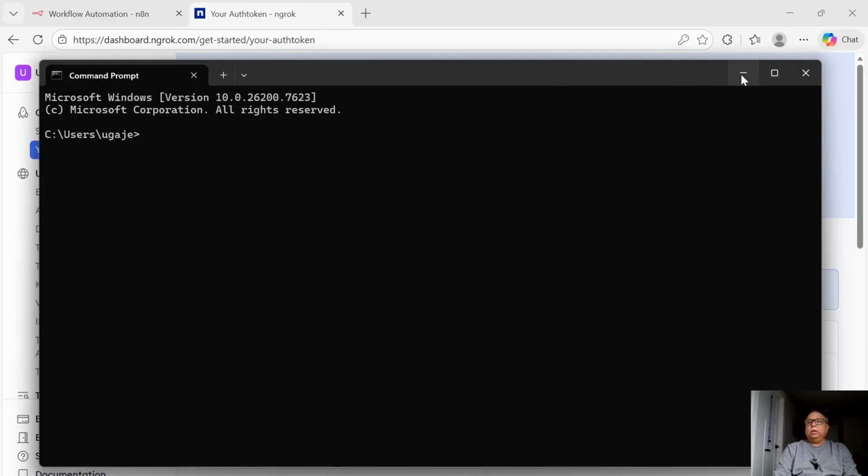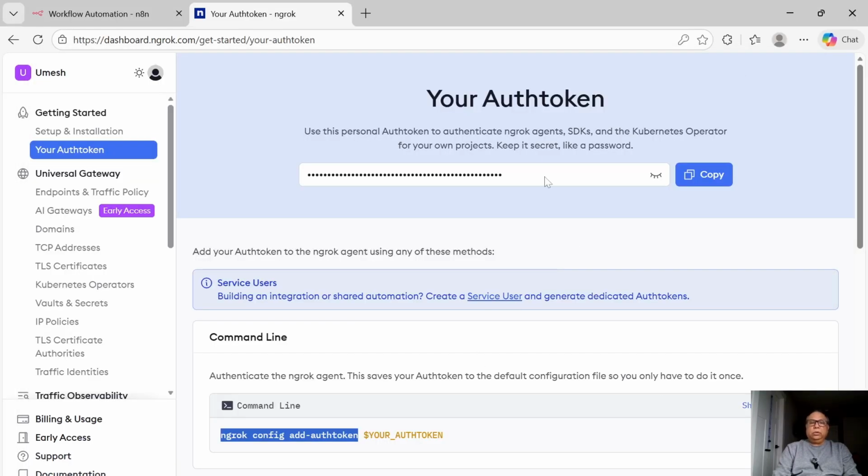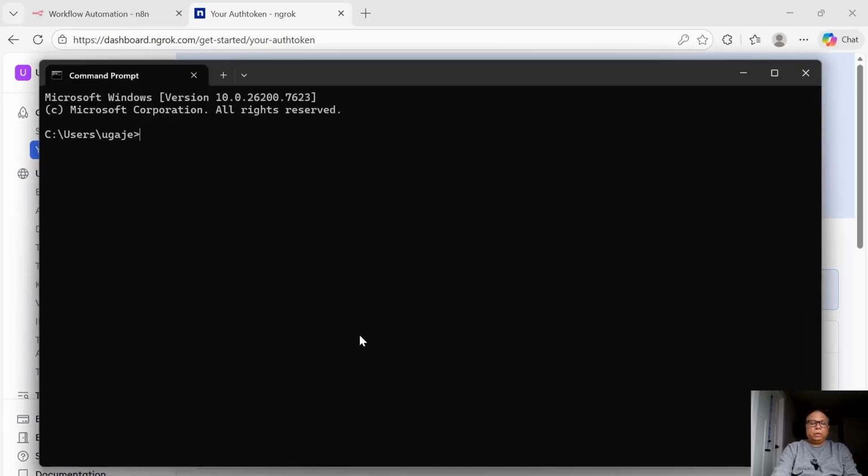Let me actually do that. All right, and I have the auth token and assume that I have copied and entered it. This would effectively configure Ngrok for us.